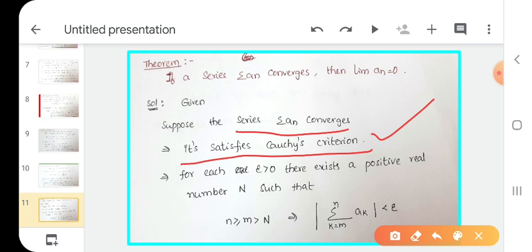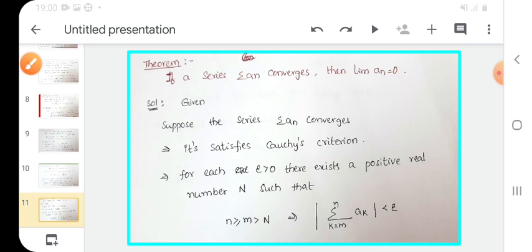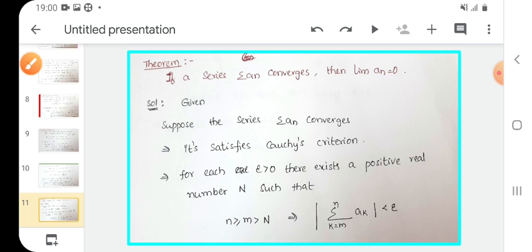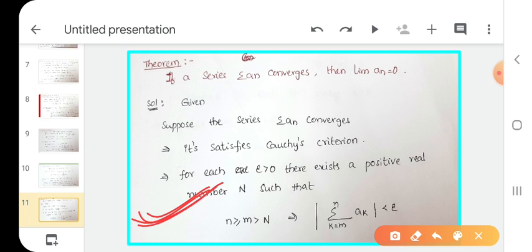See here, the given summation an is a convergent series, then automatically it satisfies the Cauchy criterion. Here I write the definition of the Cauchy criterion. For each epsilon greater than 0, there exists a positive real number capital N such that n greater than or equal to m greater than capital N implies mod summation k equals m to n ak less than epsilon. This is the definition of the Cauchy criterion.